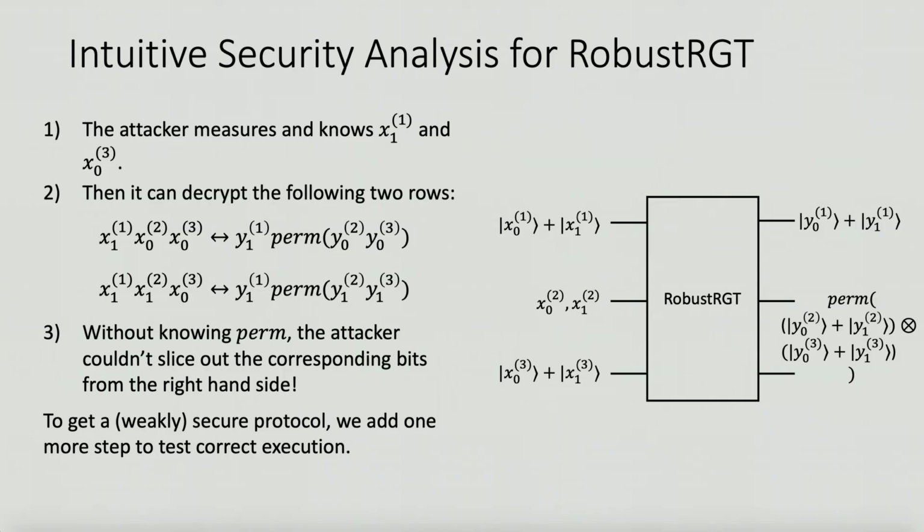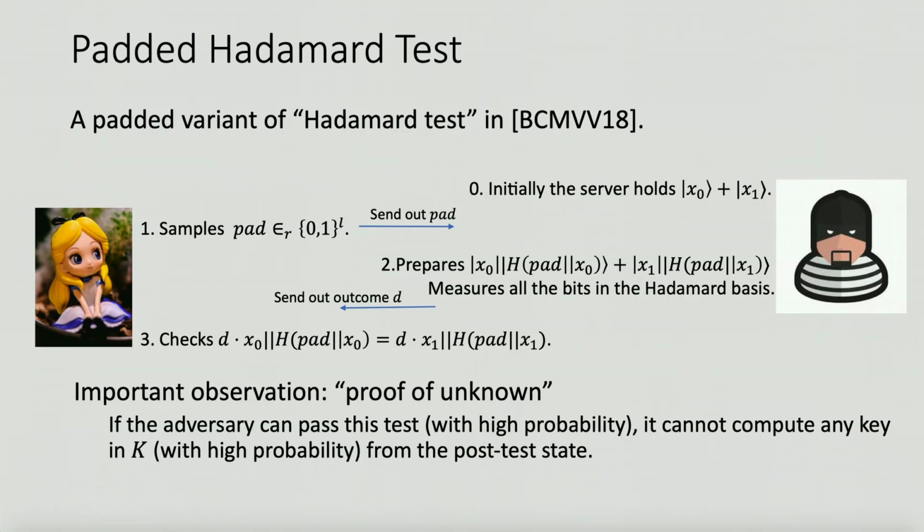But one problem is, in this construction, the output states are still under the bitwise permutation, which is not exactly the formal 3 output gadgets. So we still need to do more to improve the protocol. And this extra step is called the parity Hadamard test. This is the parity variant of the Hadamard test in this paper.